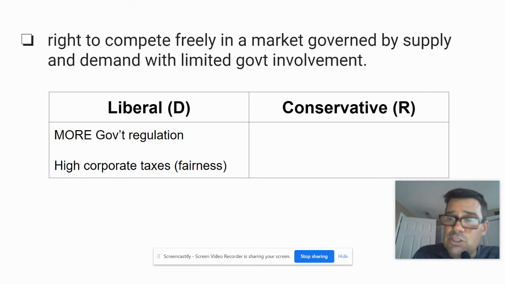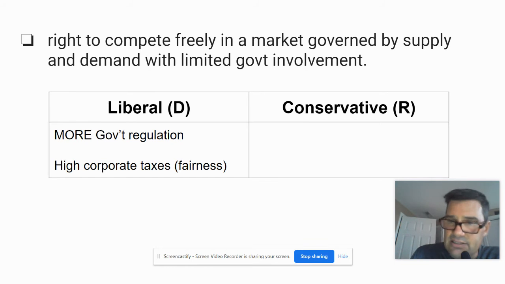Now, on the liberal side, you're probably not going to be surprised at this point that liberals are less trustful of the free market. They want more government regulation of business, and they believe that high corporate taxes are fair.